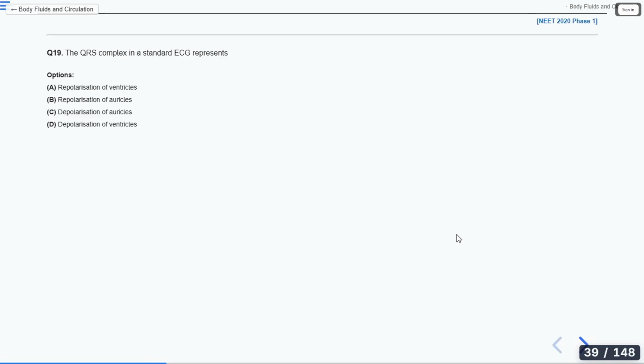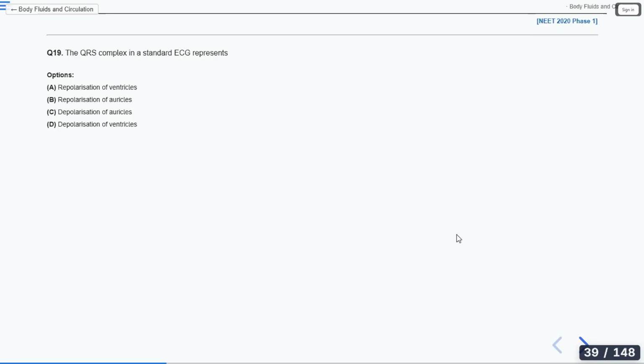Okay, let's see. QRS complex, depolarization of auricles, ventricular depolarization.